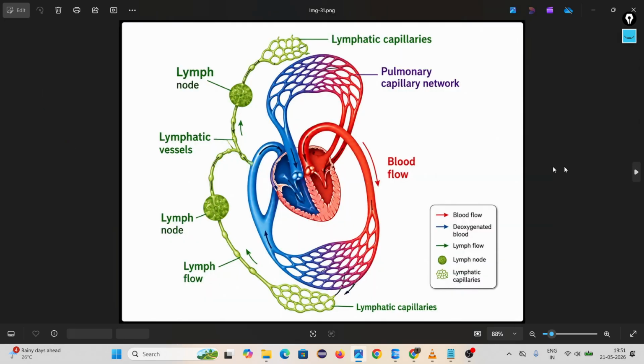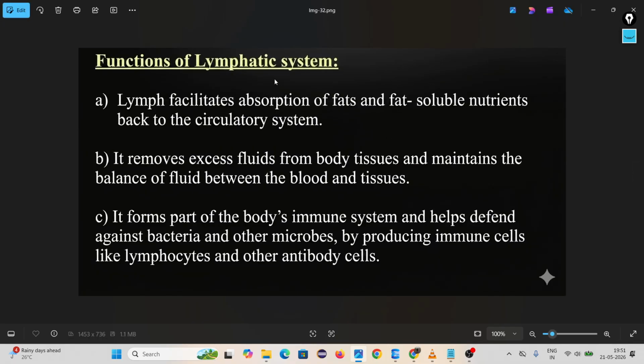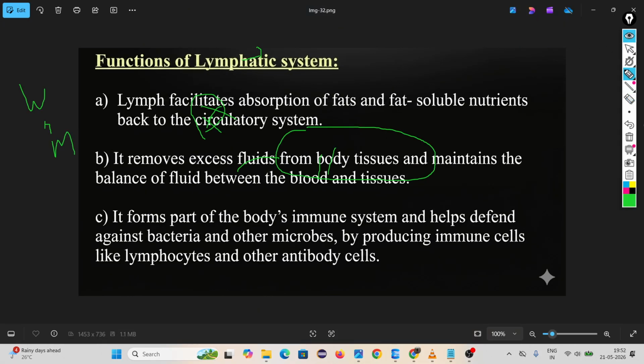Then look, this is our lymphatic system. Then what is the function of the lymphatic system? The most important function is to facilitate absorption of fat soluble nutrients, because you know lymph is formed by the leakage of plasma, and plasma contains these many things. This is useful for our body, so it should be absorbed. Then it removes fluid from body tissues and maintains the balance of fluid between the blood and tissue.